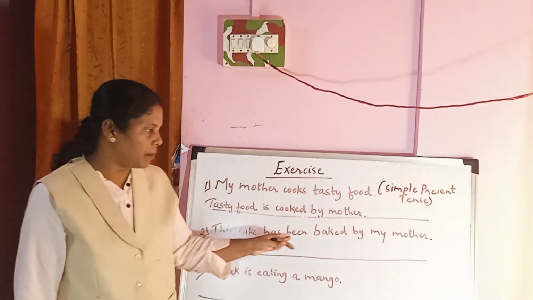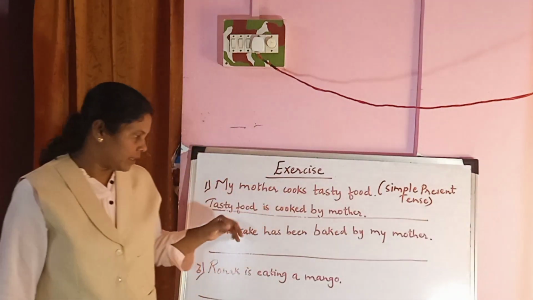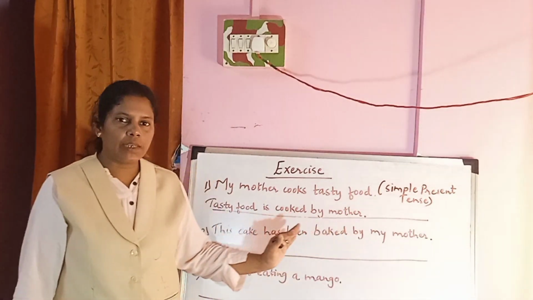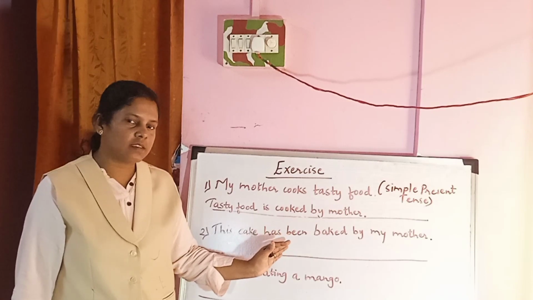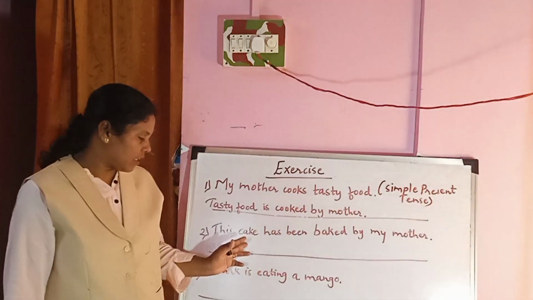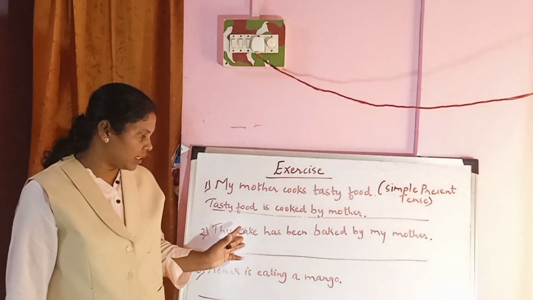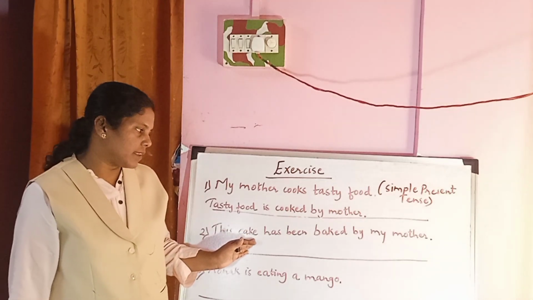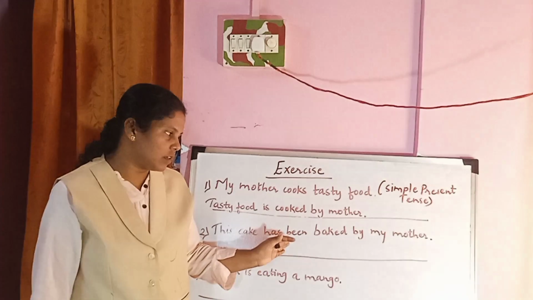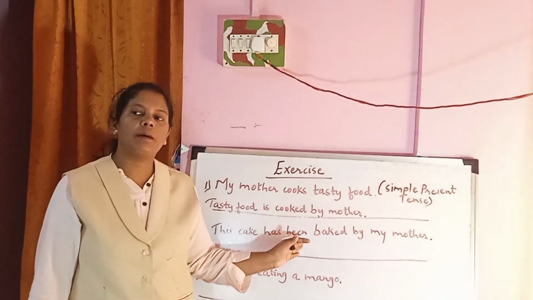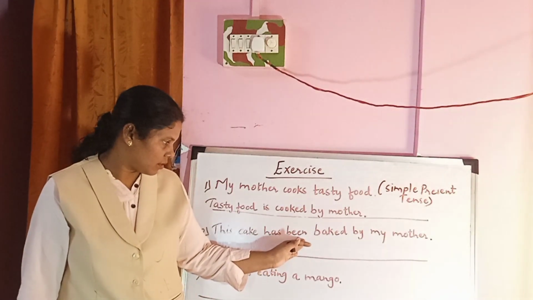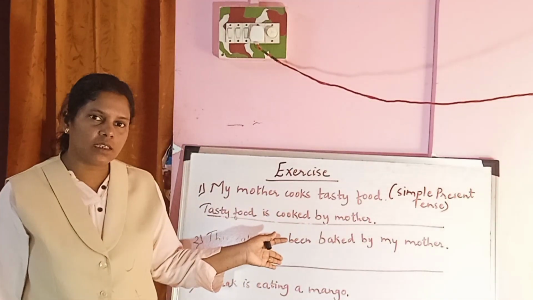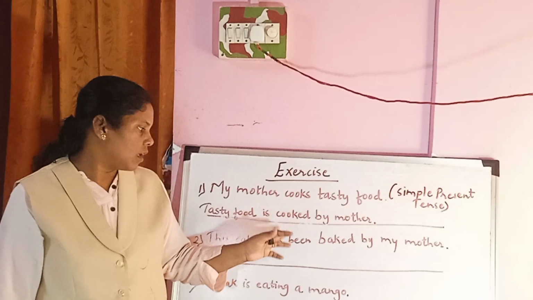This cake has been baked by my mother. Now in what voice is this sentence? This cake has been baked. Now the subject in this sentence is passive. So this sentence is in the passive voice. We will have to change it into active voice.